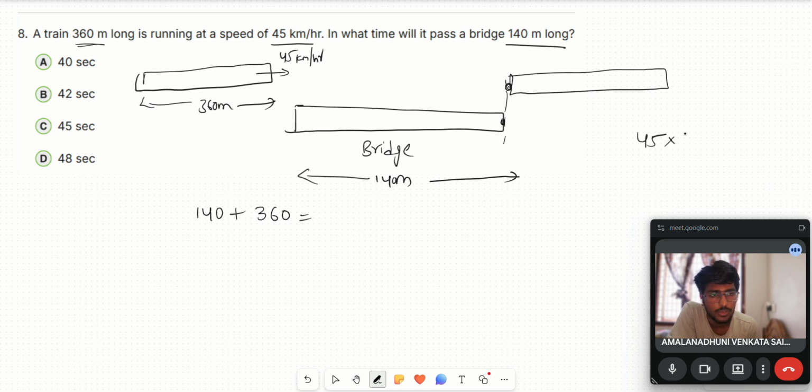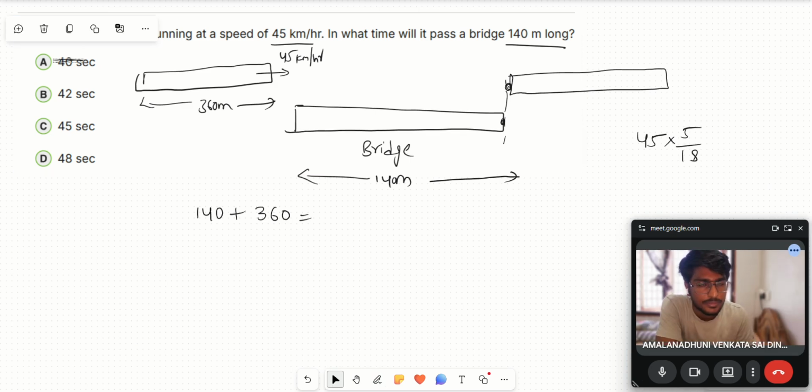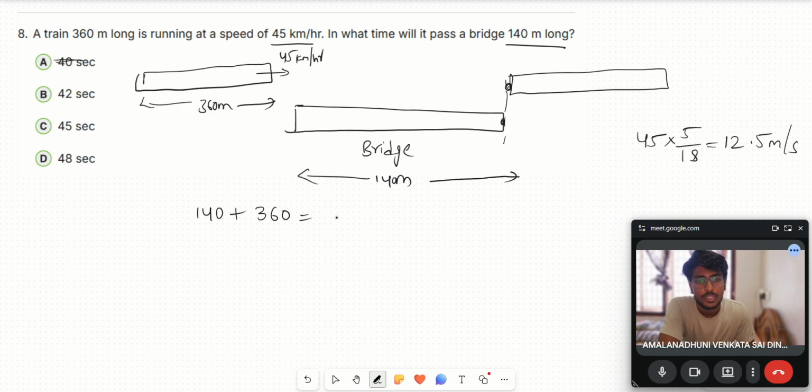We should convert it into meter per second. 5 by 18. 45 into 5 by 18, which is 12.5 meter per second.